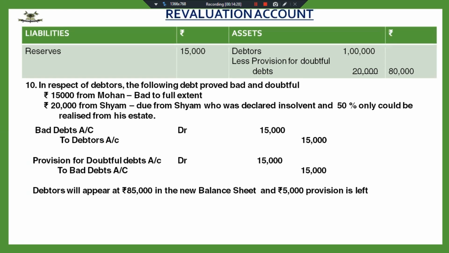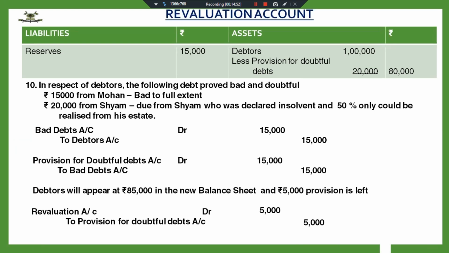I require 50% of 20,000, a provision of 10,000, but I only have 5,000 left with me. So I require 5,000 provision more, that will be created from revaluation account.